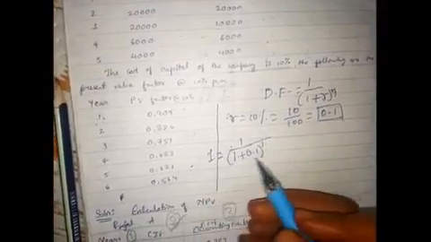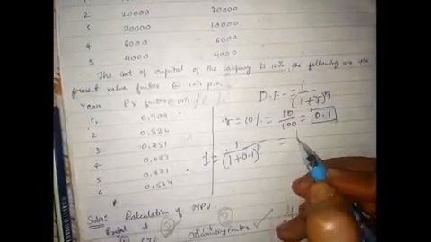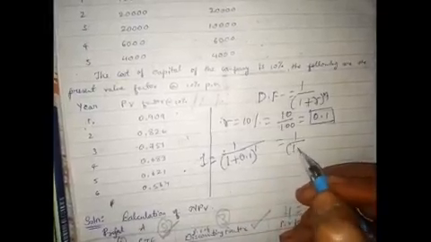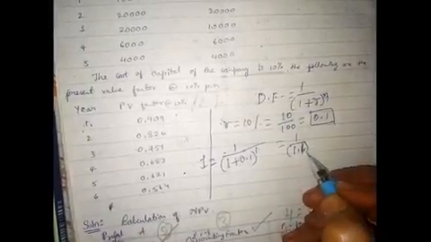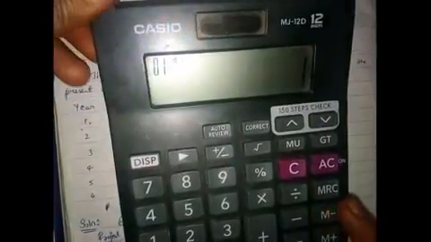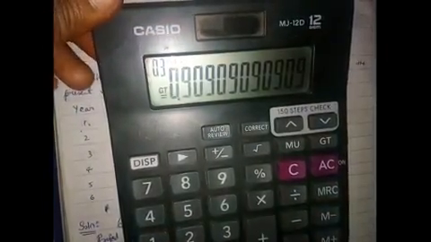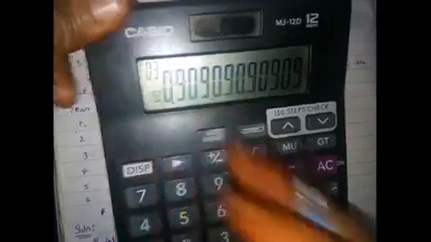For the first year, you need to consider n as 1. If you simplify this, 1 by (1 plus 0.1) to the power of 1, that is 1 divided by 1.1. The answer is 0.909.